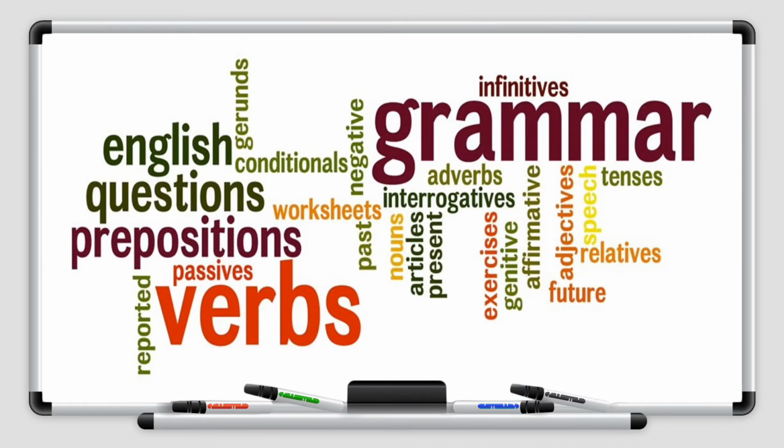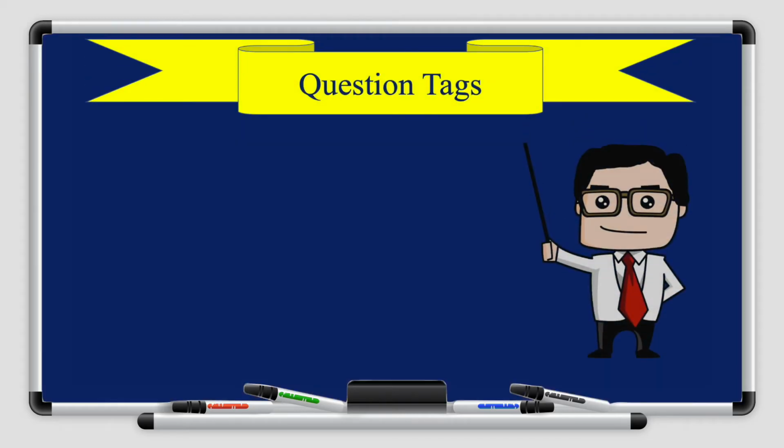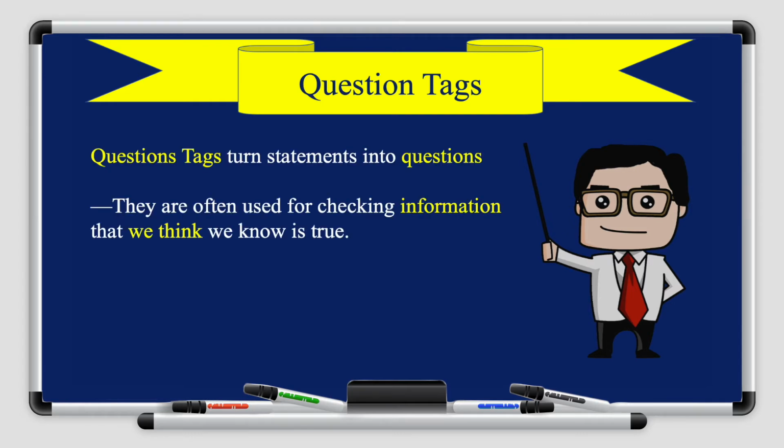Now, once you are done with the words and the vocabulary, you revise them again. Come and take a look at this grammar, okay? For the grammar for Unit 6, you have the question tags. The question tags turn statements into questions. They are often used for checking if the information we think we know is true.